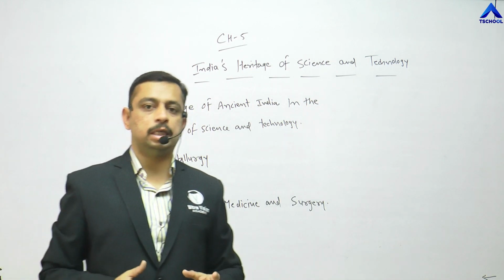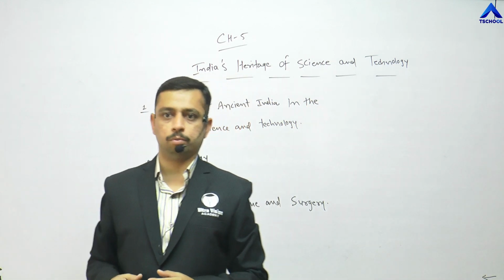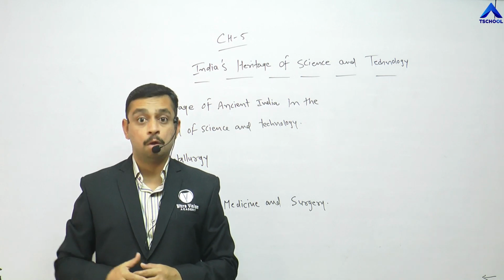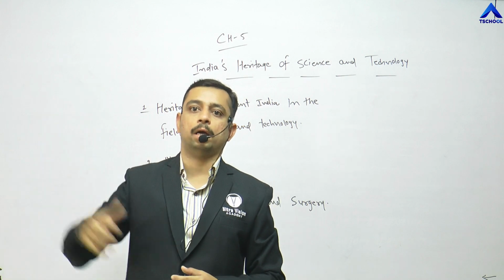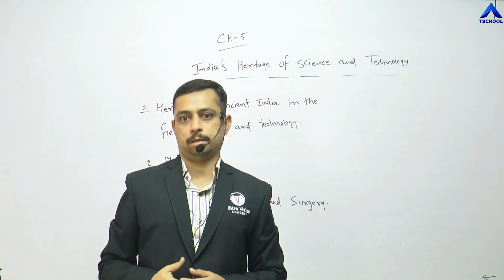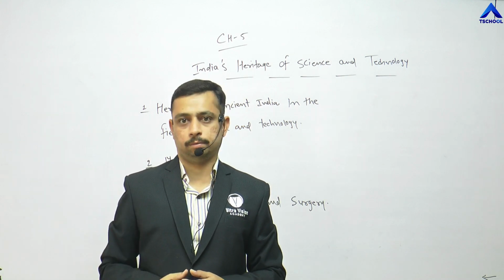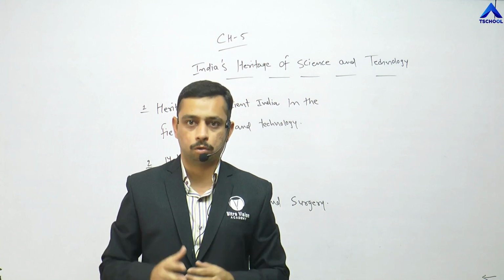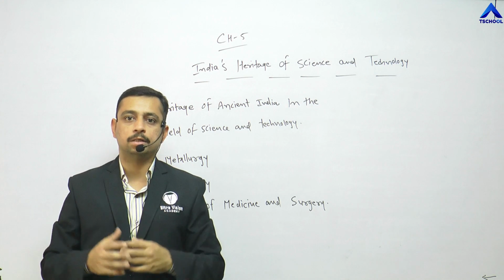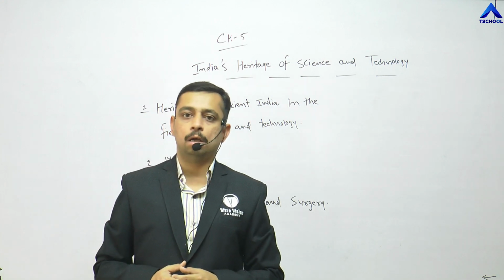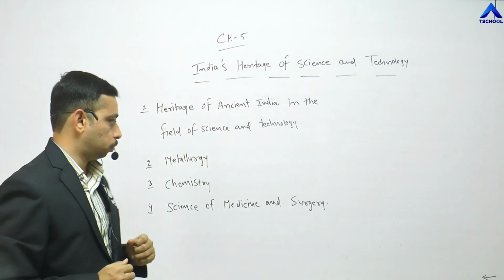We have already seen some examples and a few concepts related to technology. But what was science and technology in the previous eras? Where did it start? How did it start? We are going to start with all these concepts and learn about the heritage of science and technology, right? We are going to discuss 4 topics today.